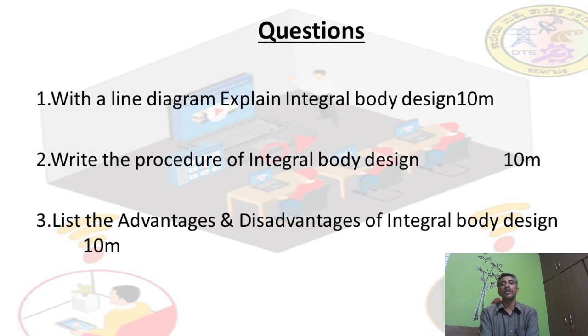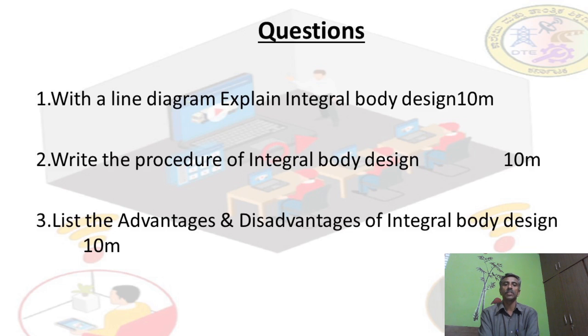See, in this topic, in the examination, you may get questions like this. With a line diagram, explain the integral body design. If you draw the line diagram, you are going to get 5 marks. For the explanation of integral body design, 5 marks is there. Totally 10 marks is there.